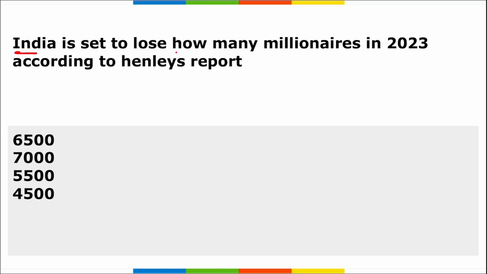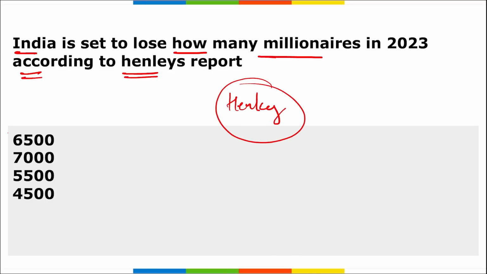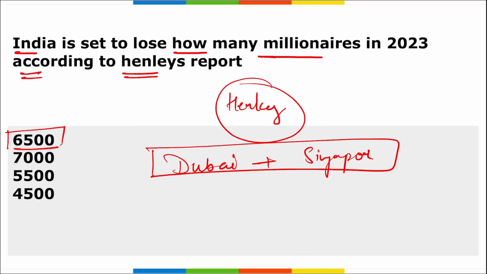Next, how many millionaires is India said to lose in 2023 according to the Henley's report? Recently, Henley released a report and stated that almost 6,500 Indian millionaires are expected to leave India. That means they will leave India and go to different parts of the world. And for them, Dubai and Singapore are some of the best locations that they are looking for. Correct?